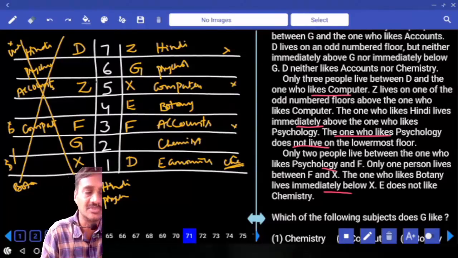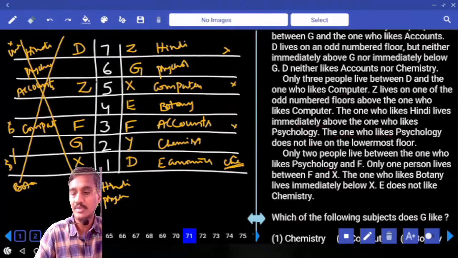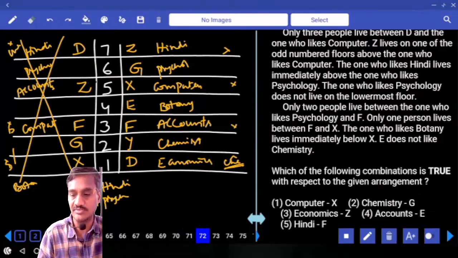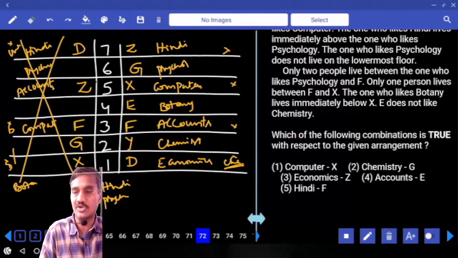And who is the person left over here? One more person, that is Y, and Y is on the 2nd floor. And coming to this one, which of the following subjects does G like? G likes psychology, that is choice 5, question number 71. And which of the following combinations is true with respect to the given arrangement? Computer X. Now computer X is definitely true.